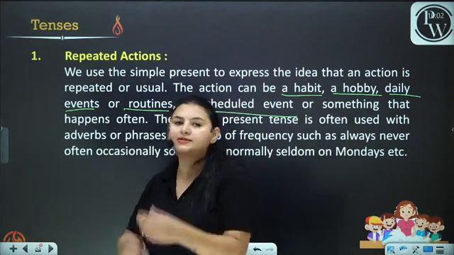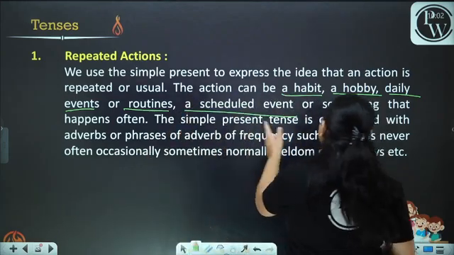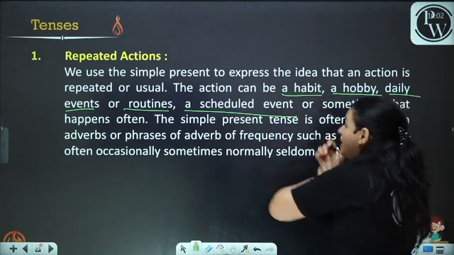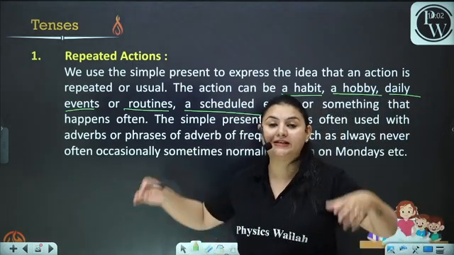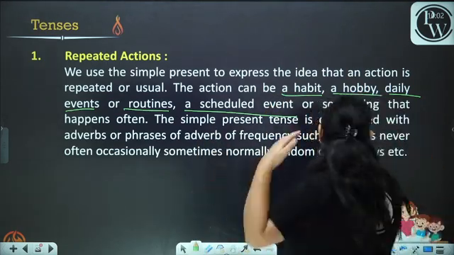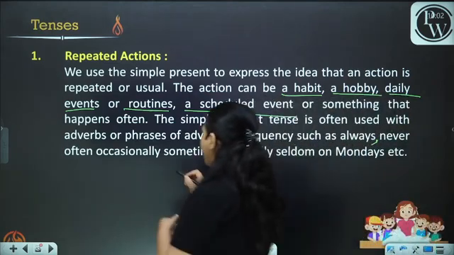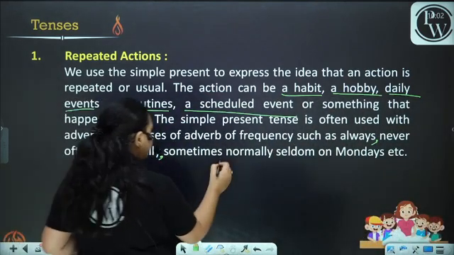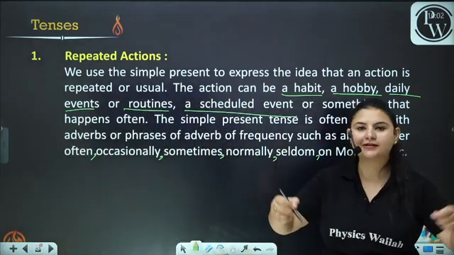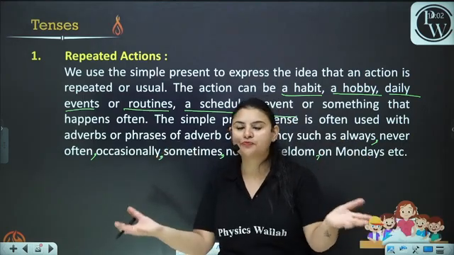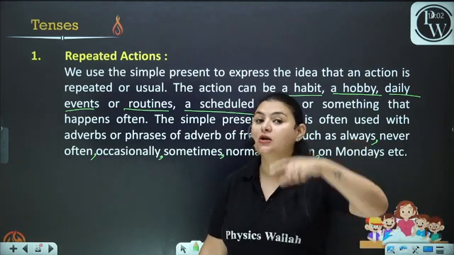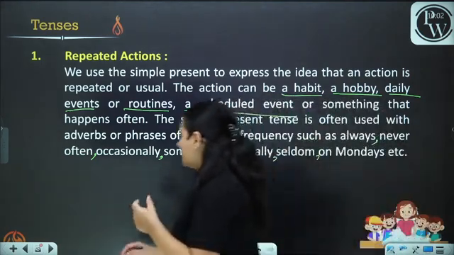Okay, often means repeatedly. Now, this simple present tense is often used with adverbs or phrases of adverbs of frequency. What are the adverbs of frequency? The adverbs of frequency are always, never, often, occasionally, sometimes, normally, seldom, on Mondays, on Tuesdays, every week, every day. Okay, these are the adverbs of frequency. We use adverbs of frequency usually in the simple present form.